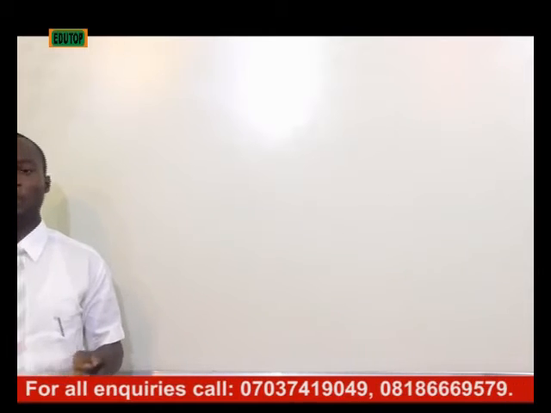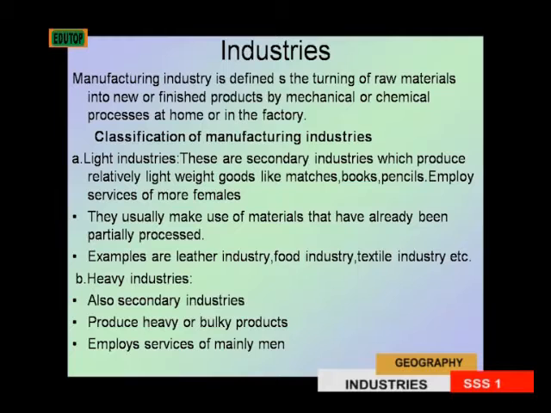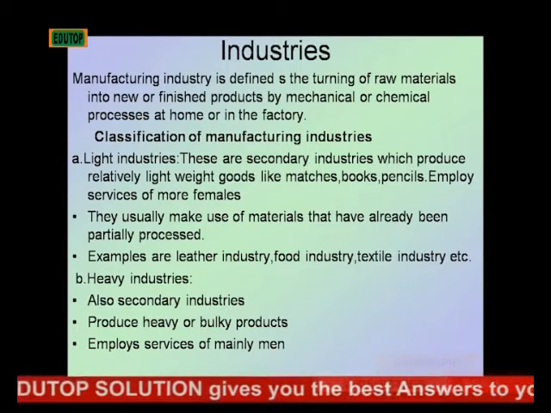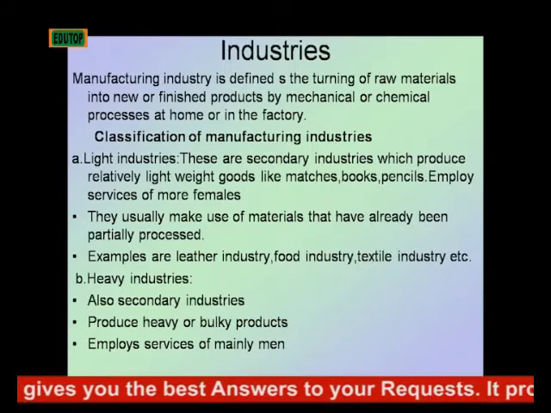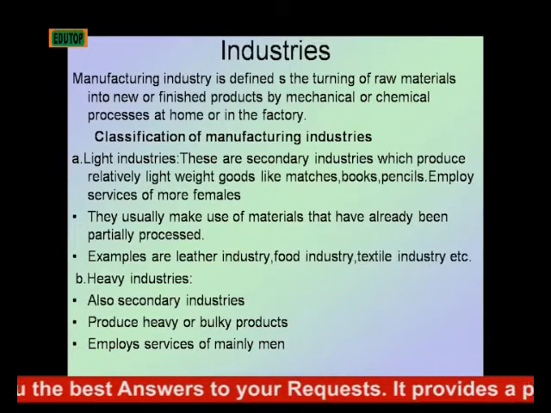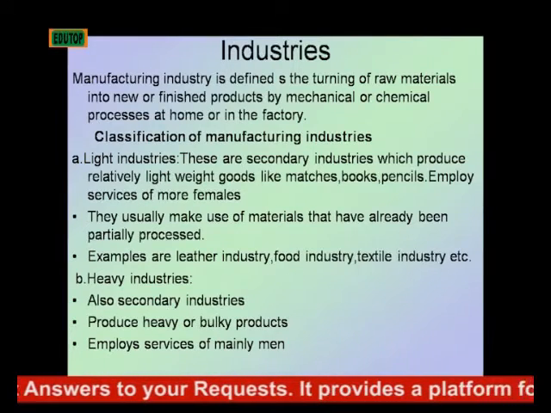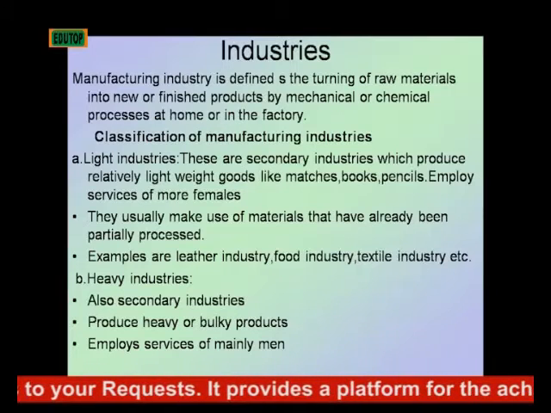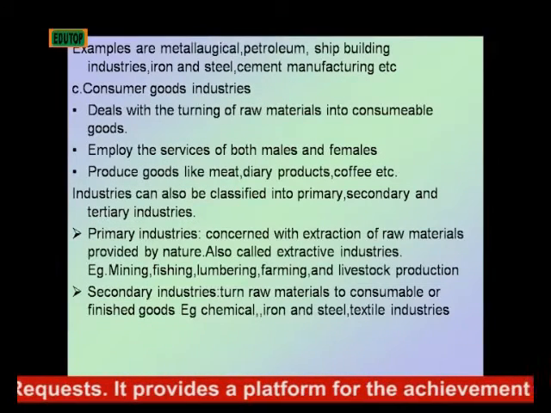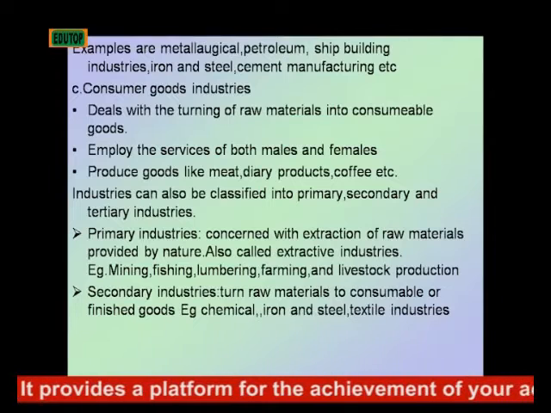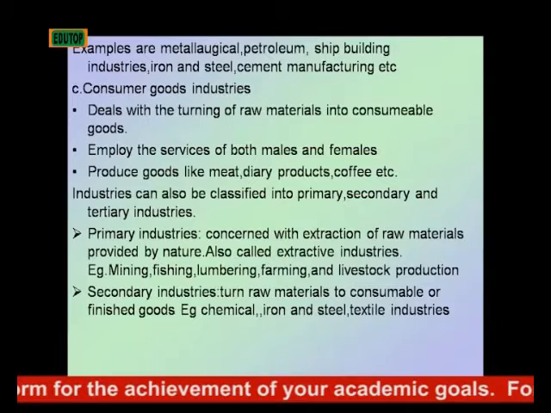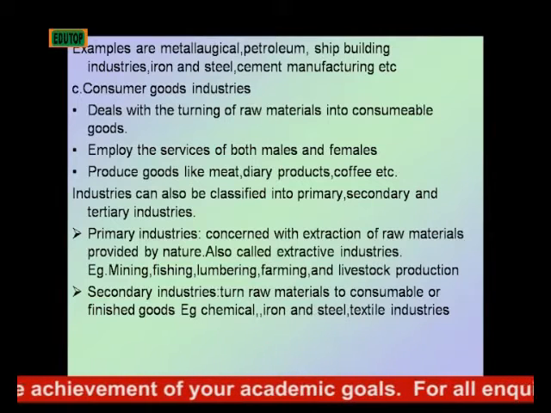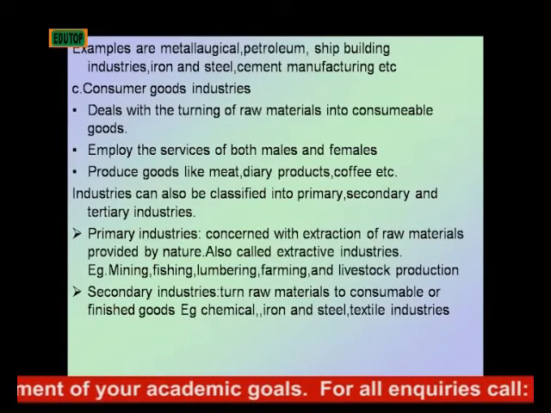Now let's see the heavy industries. Heavy industries are also called secondary industries. They produce heavy or bulky products and employ mostly the services of men. Examples of heavy industry include the metallurgical industry, the petroleum industry, the shipbuilding industries, iron and steel, cement manufacturing industries, etc.